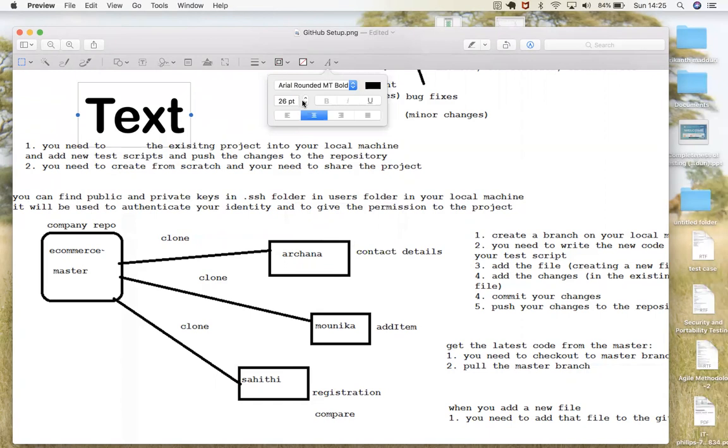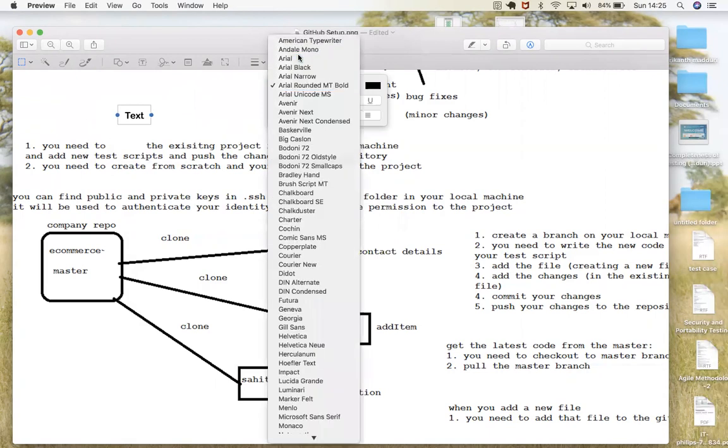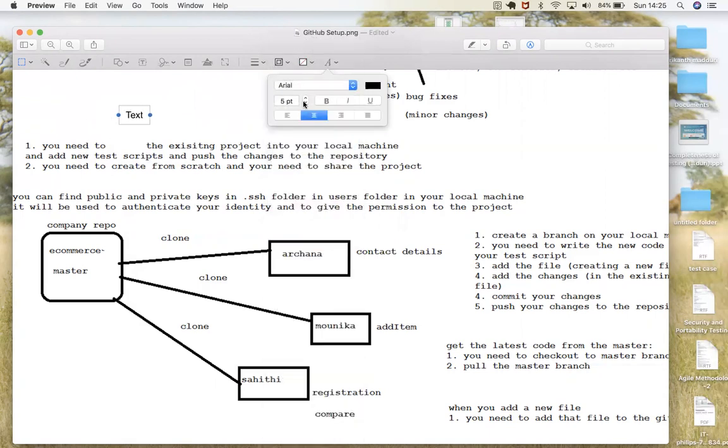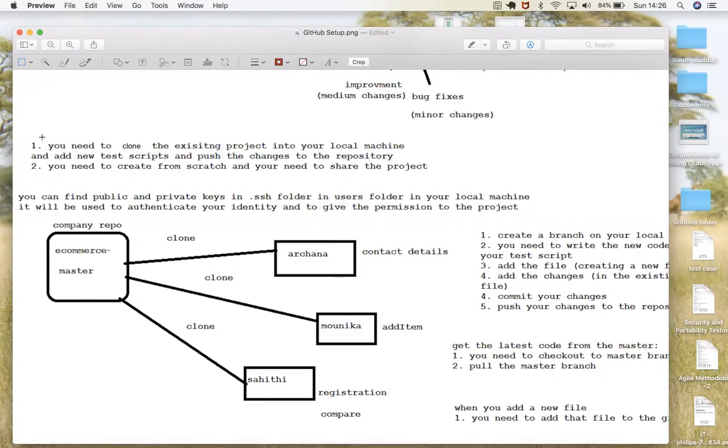Okay, then what you need to do is start working on the existing project. You don't need to create a new one. So you don't need to create a new project. First of all, you need to clone the existing project into your local machine.